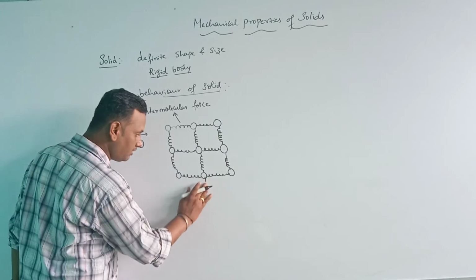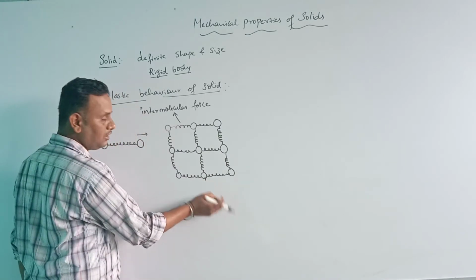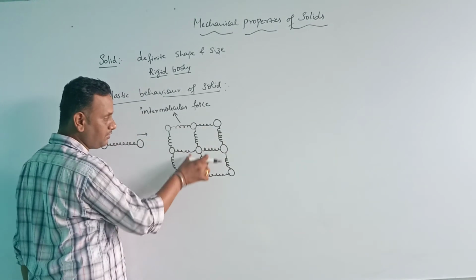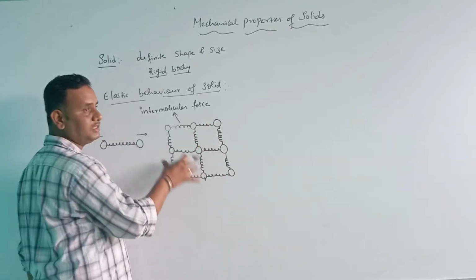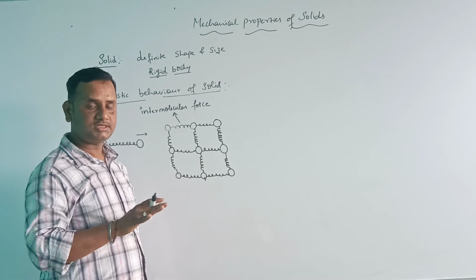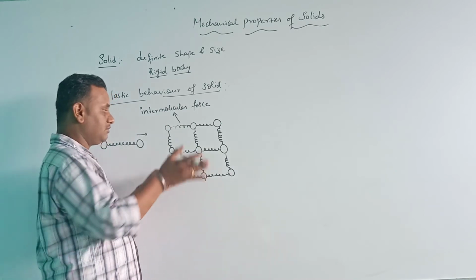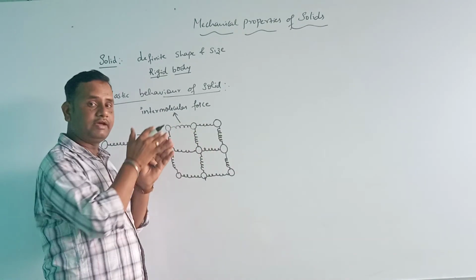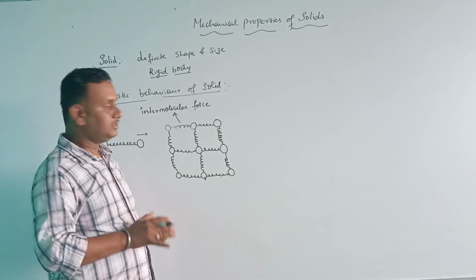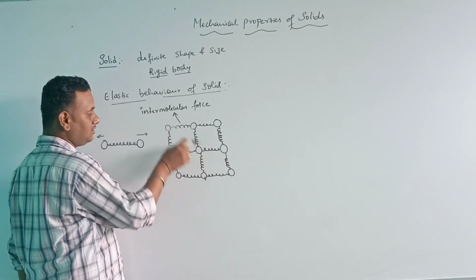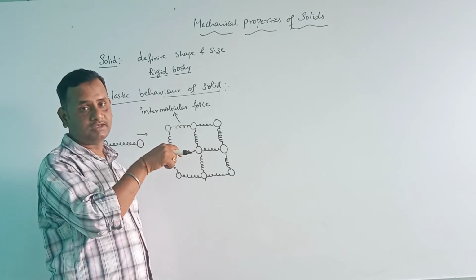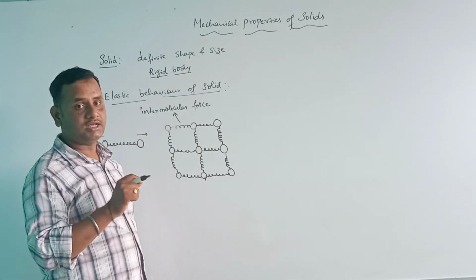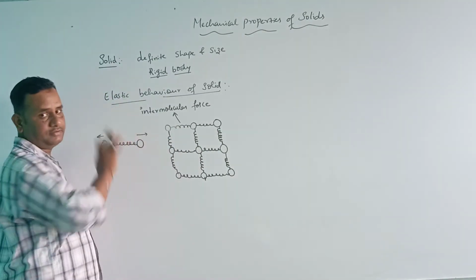Again, if I remove this deforming force, what happens? There is a spring between all these balls, so the balls again occupy their original shape and size, and come back to their equilibrium position. That is called elastic behavior.